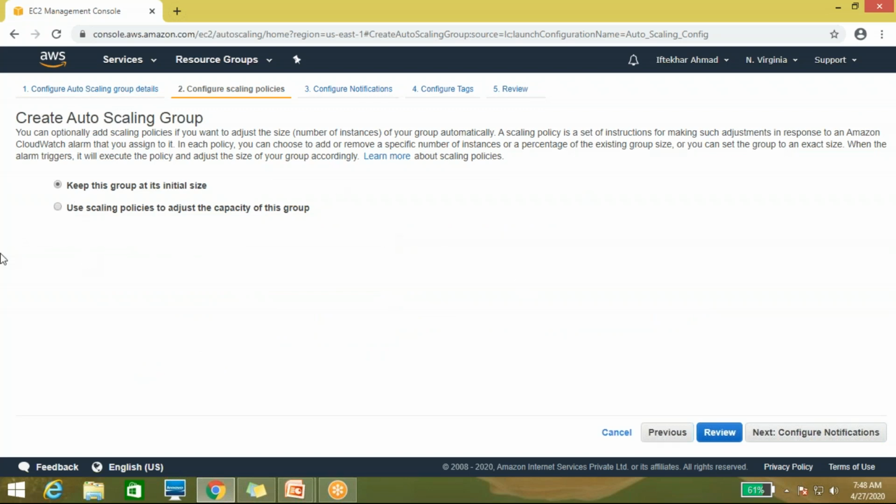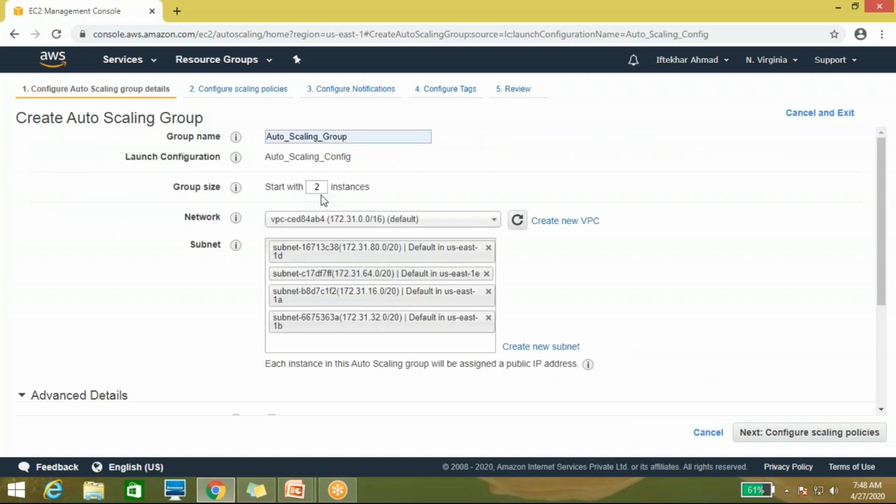Here you can see it's showing keep this group at its initial size. If you choose this option, you have chosen two instances, then this auto scaling group will be created with two instances only.